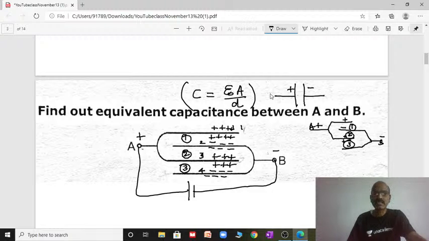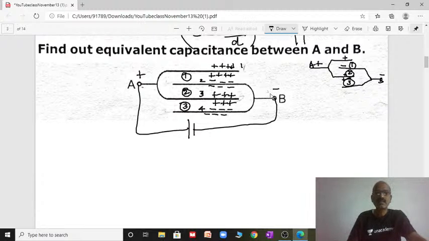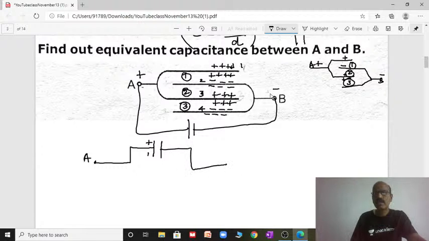So how can you redraw this? From plate A you can start with positive charge. Plate 1 is positive, and the second plate, of B, is negative. So plates 1 and 2 form one capacitor.